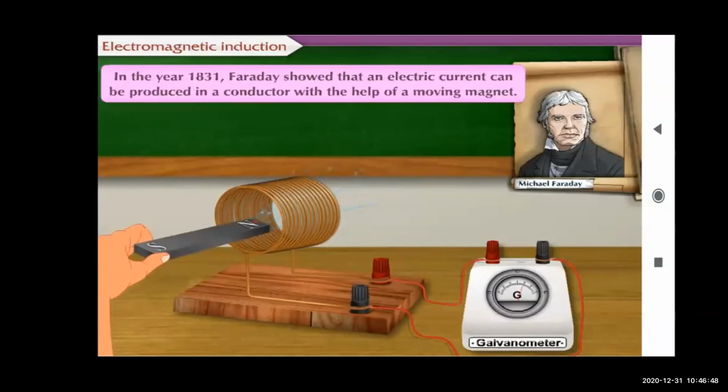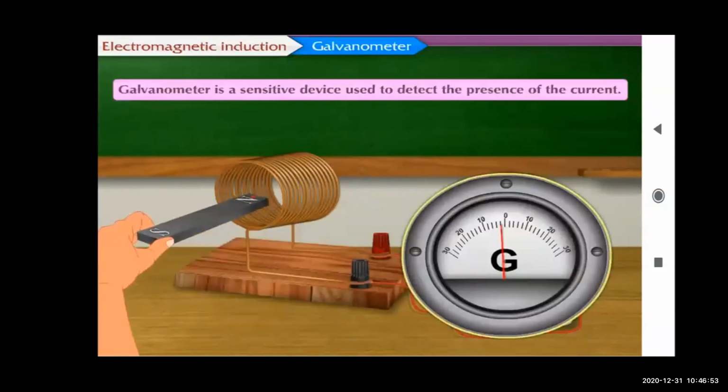The next point is galvanometer. Now see, you can see in the figure a galvanometer in front of you. So what is a galvanometer? A galvanometer is a sensitive device which detects the presence of the current. So remember, it is a sensitive device which is used to detect the presence of the current.